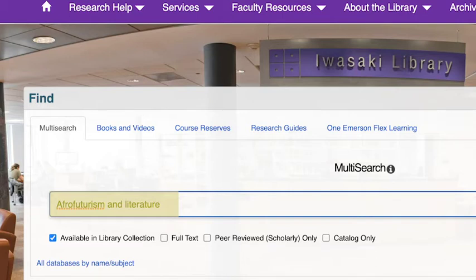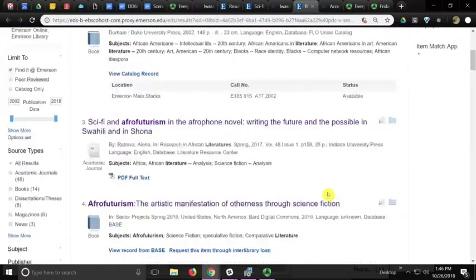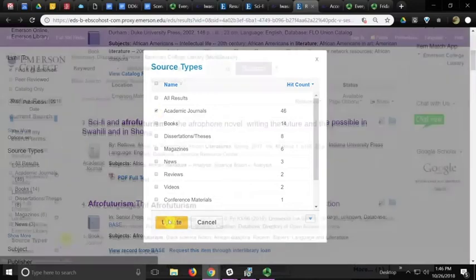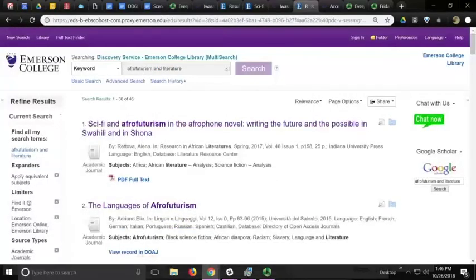All right, results. Here's a library pro tip. Limit your results by publication source type to see only academic journal articles. Great. Oh, excellent.